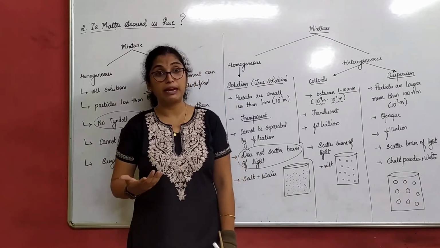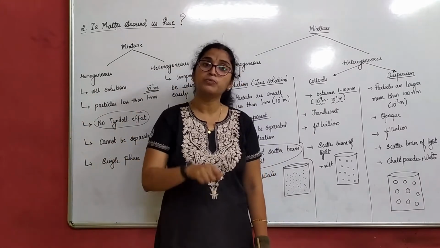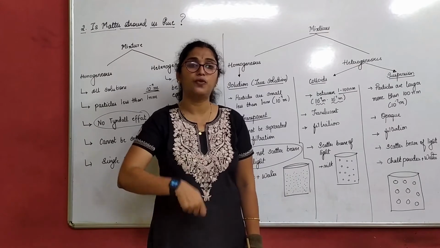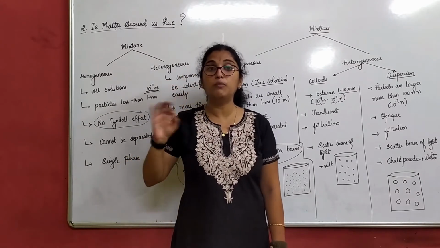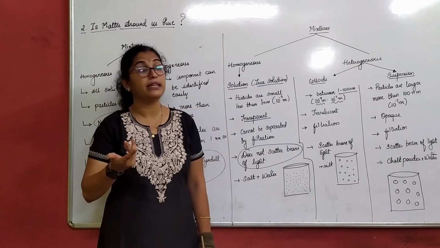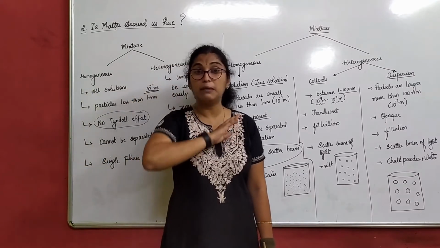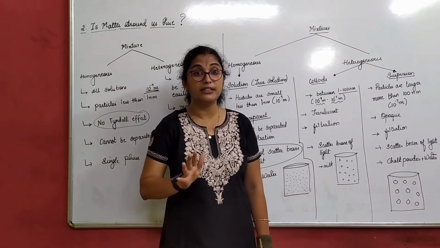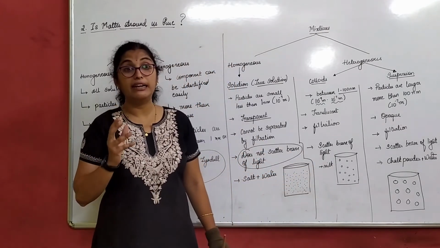You can do this practically. Just take 2 or 3 scoops of mud from your garden. Take a glass of water and mix it well. Of course, if stones are there, remove them beforehand. Try to use the finer mud. What will happen here? That will actually mix with water. But still, can you see the particles are suspended in that? Right? So that is why we call them a colloidal solution.